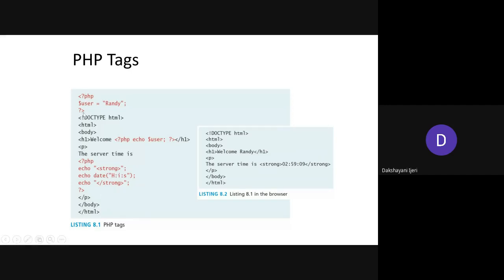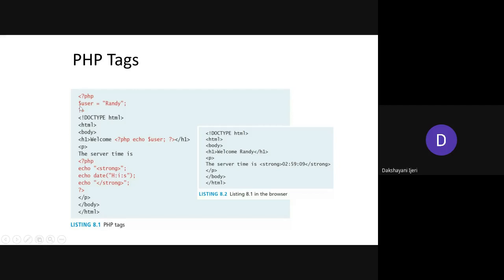Okay, so you can see here, first we have started with one set of PHP. As I told you, whenever you include any PHP statements, make sure that you include them within the beginning PHP tag and the closing PHP tag, right? So what is this statement? This is nothing but the declaration of a variable. How are you going to declare the variable? You declare the variable with a dollar symbol in PHP, followed by the name of the variable. So $user is nothing but a variable name used with the dollar symbol, right?